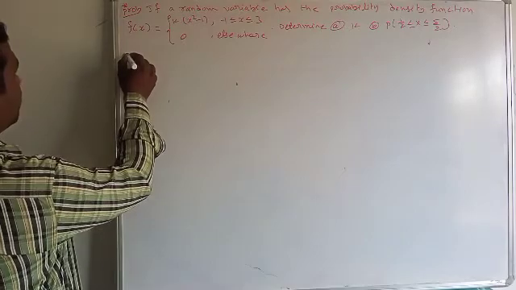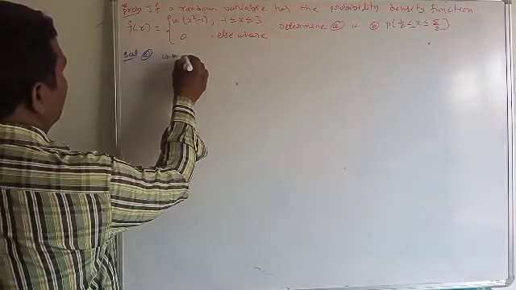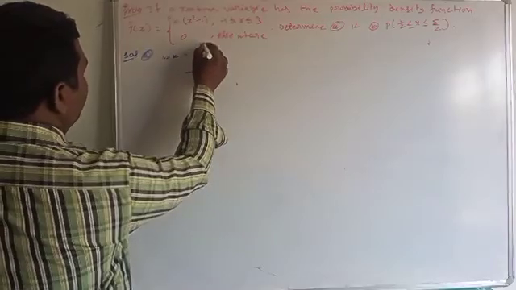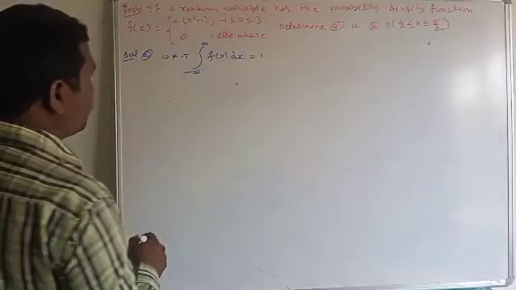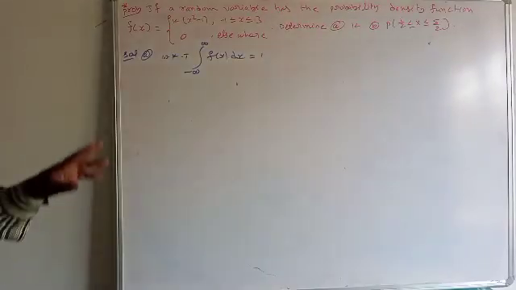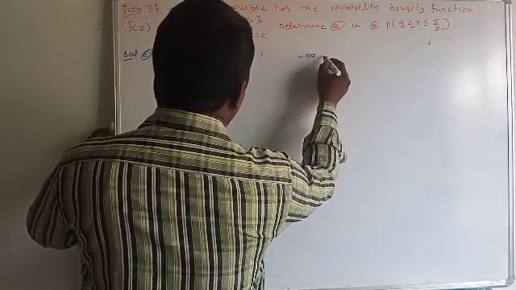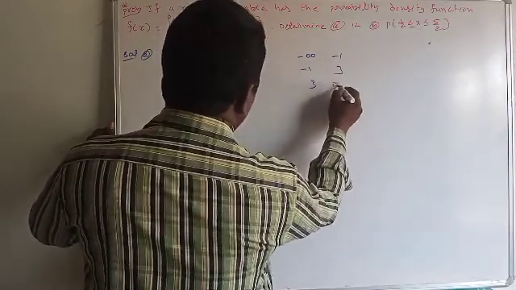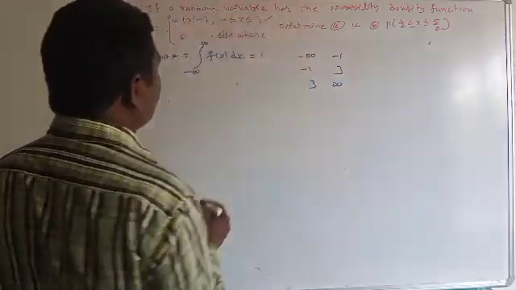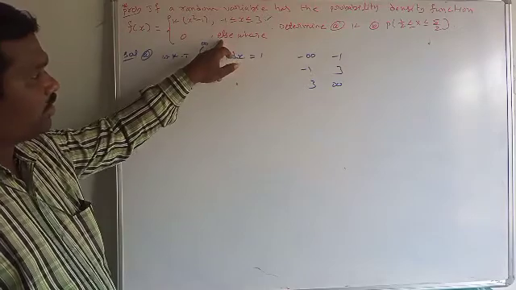So first, we know that the integral from minus infinity to infinity of f of x dx is equal to 1. But our function is defined on 3 intervals. What are these 3 intervals? Minus infinity to minus 1, minus 1 to 3, and 3 to infinity. This is the minus 1 to 3 interval, and elsewhere means minus infinity to minus 1 and 3 to infinity.